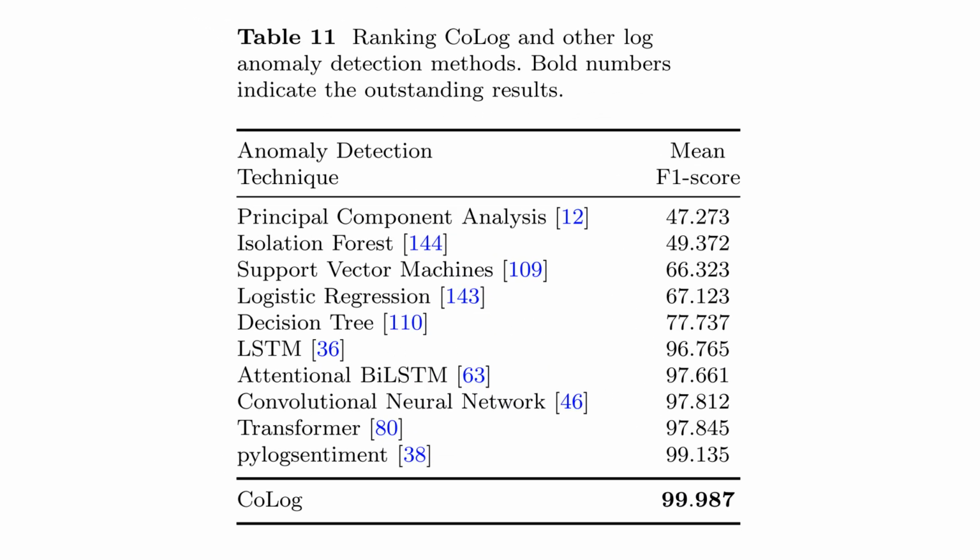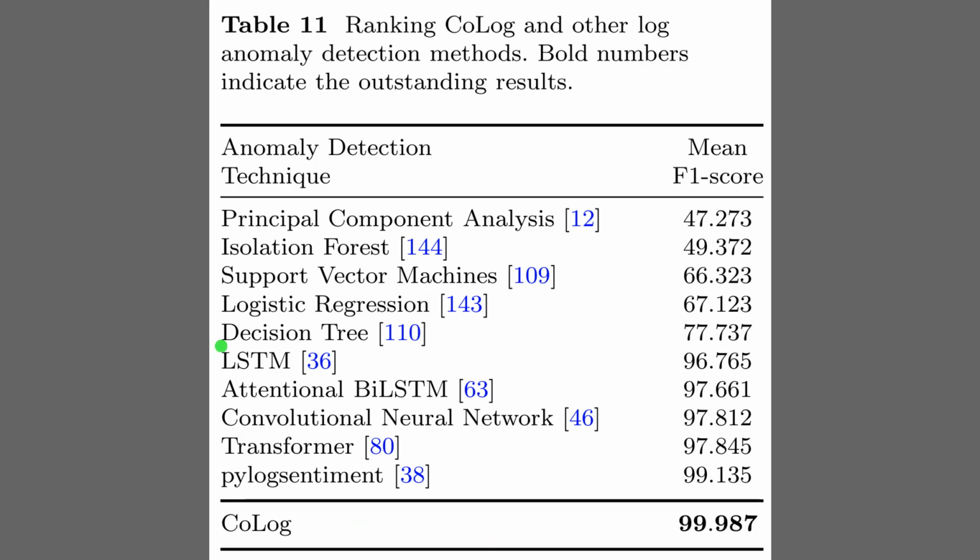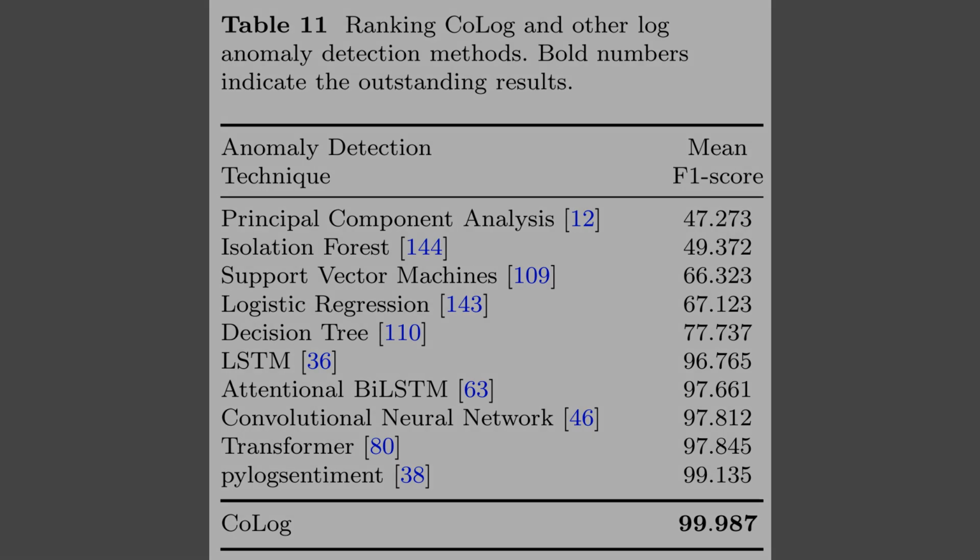Well, Table 11 compares the average performance of CoLog against several other popular anomaly detection methods. The results are ranked by the mean F1 score, which is a mathematical balance between catching every error and being right when it sounds the alarm. Traditional machine learning models, like principal component analysis, sit at the bottom with scores around 47%. While the closest competitor reaches 99%, CoLog achieves a nearly perfect score of about 100% across all test cases.